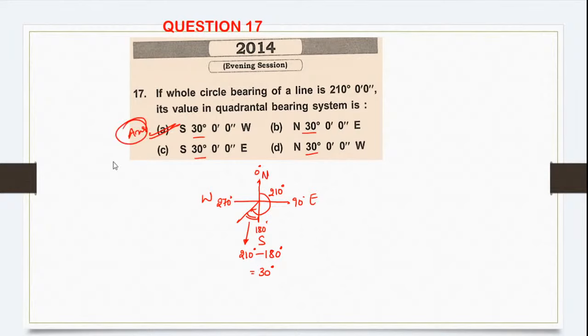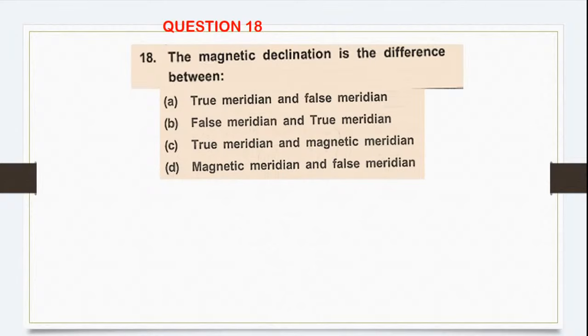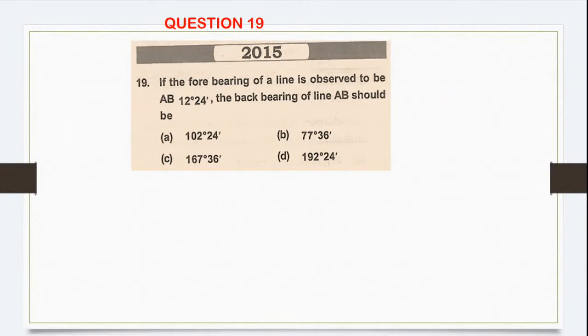Yes, Ria, very good. You should be quick because these are easy questions. The magnetic declination is the difference between true meridian and the magnetic meridian. I have asked this question many times, it is repetitive. Okay. If the forebearing of a line is observed to be, so they have given you the forebearing